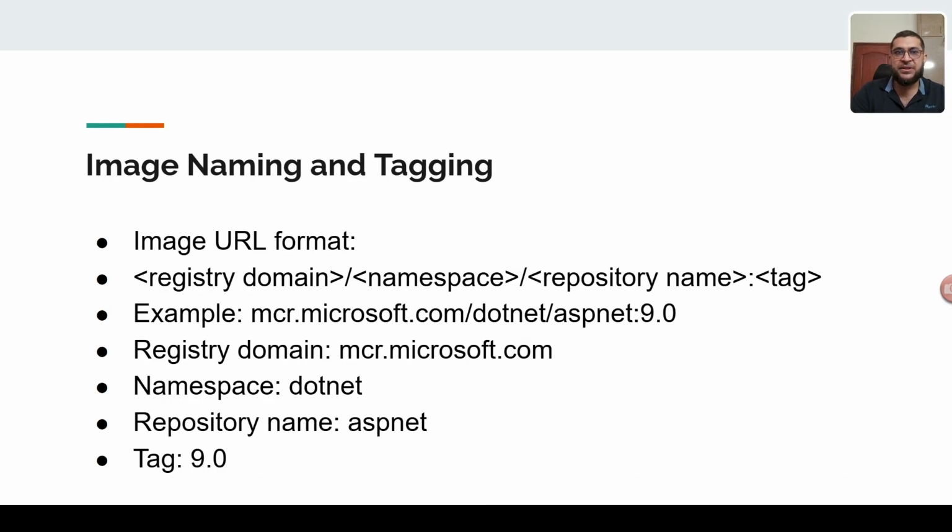And this is the image naming and tagging. For example, this is the example, mcr.microsoft.com. This is the domain of the registry, and dotnet is the namespace, and aspnet is the repository name, and 9.0 is the tag number. So this is the URL of the image. Whenever you need any image from any repository, you will get this URL, place it, and you can use that image.